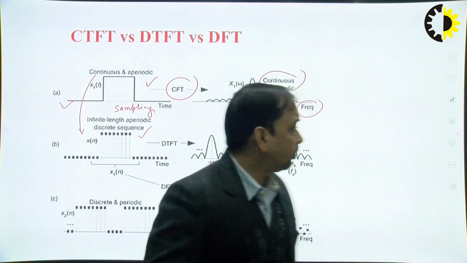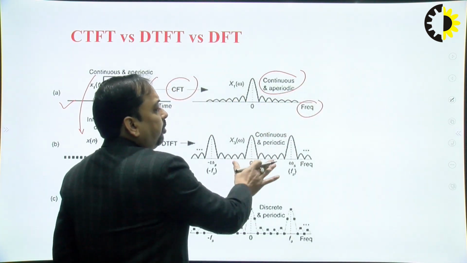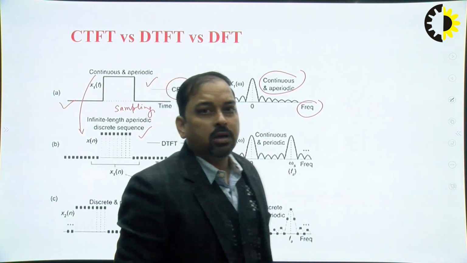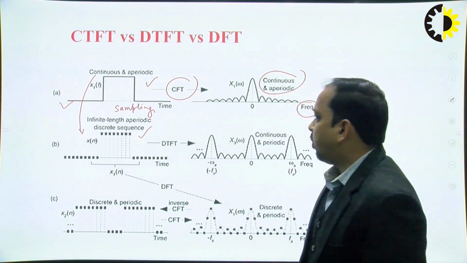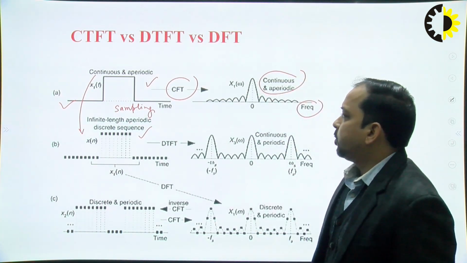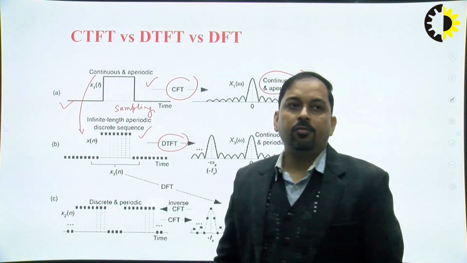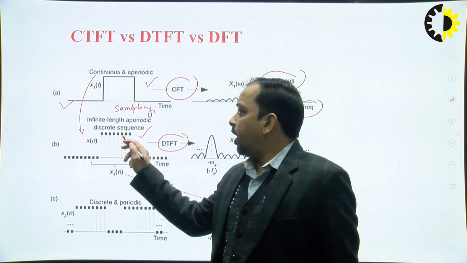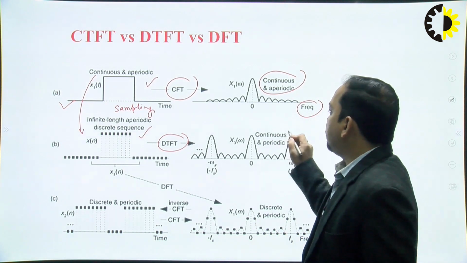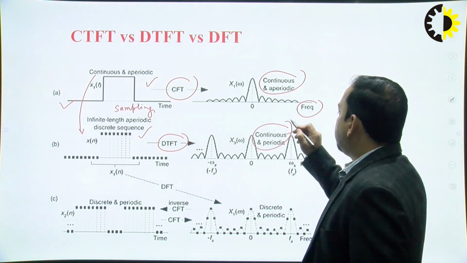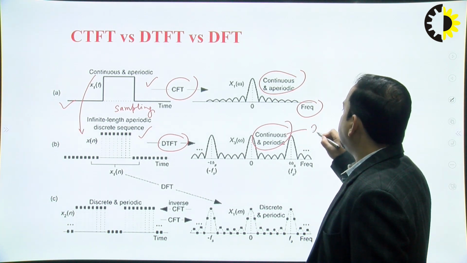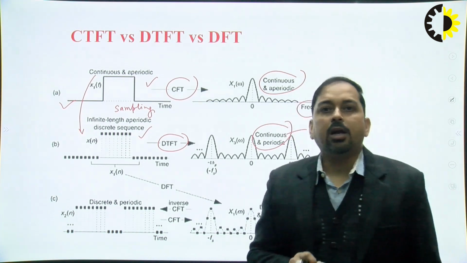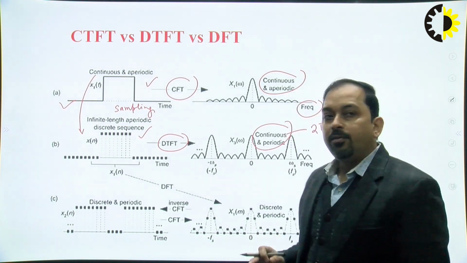So the signal here will become periodic, meaning this entire waveform will repeat itself after a period. We'll talk later on about what the period is over here. This is called the discrete time Fourier transform, DTFT. So DTFT converts a discrete aperiodic sequence into a continuous periodic one, where the period of the signal is nothing but 2 pi. So we are already aware of the relationship between the continuous time Fourier transform and the discrete time Fourier transform.